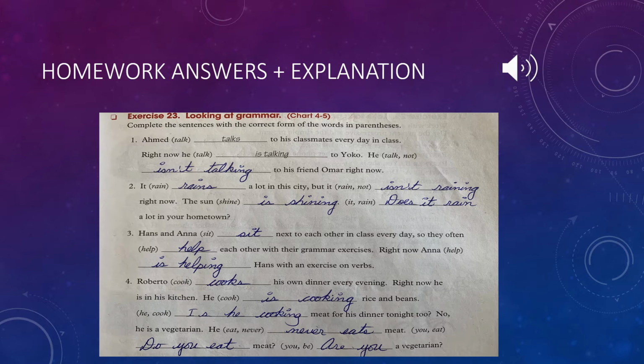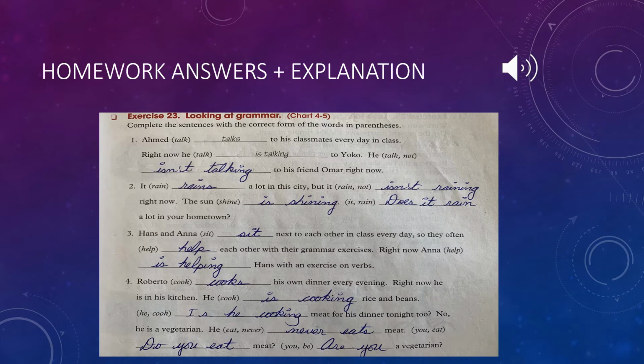In the second blank, we also have the verb talk. However, it's a present progressive. Why? Because we have the time clause right now. In the third blank, it's also a present progressive, but it's a negative present progressive because we have the word not. I was able to identify that it's a present progressive because we have the time clause right now. Therefore, the correct answer is he isn't talking to his friend Omar right now. Let's move on to sentence number 2.